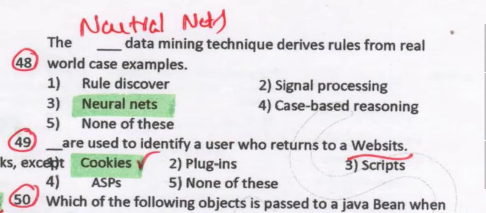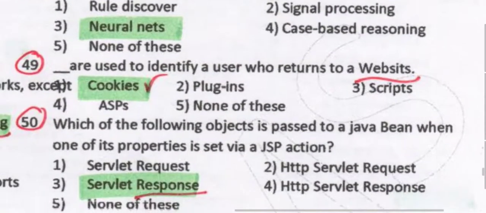Neural nets are a data mining technique that derives rules from real world case examples. You can see how exactly neural nets work. So these neural nets are data mining techniques that derive rules from real world case examples. Please remember, guys, they are very important.